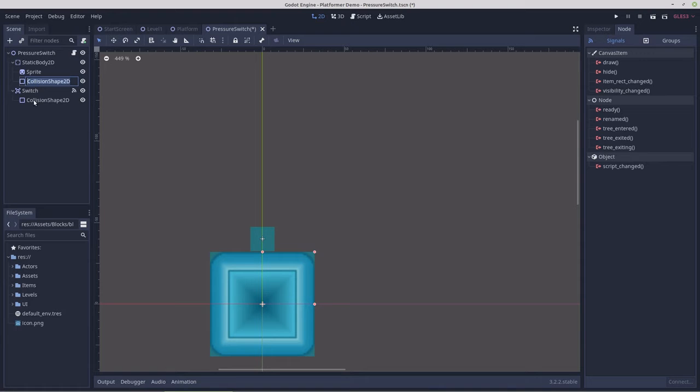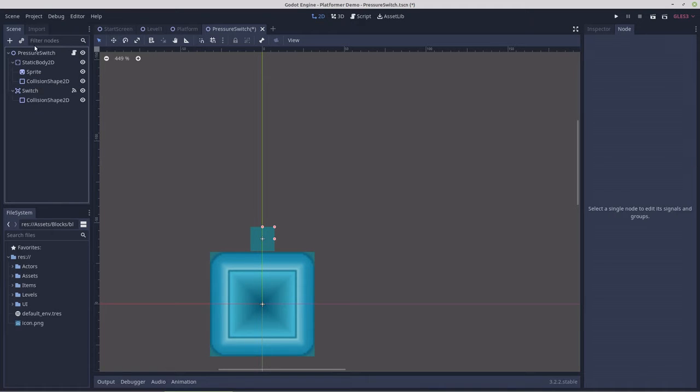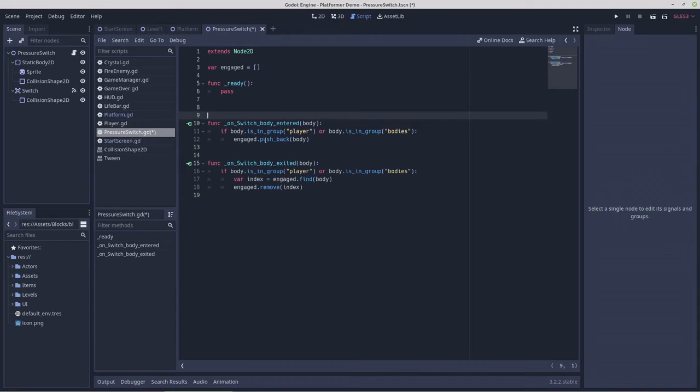That's better. Okay, so this is going to need to be able to communicate, and it would be communicating to moving platform.